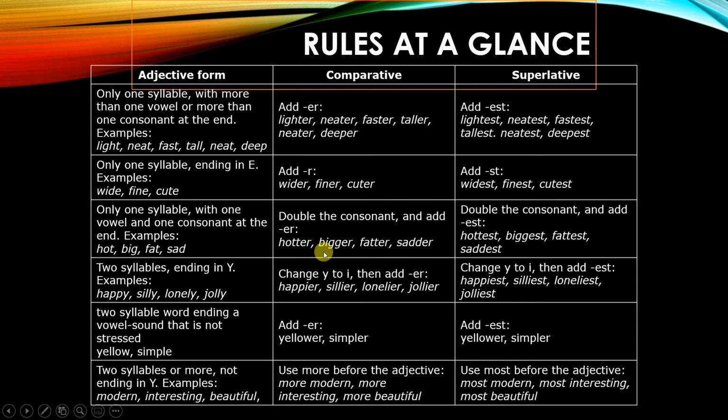Hotter. Two syllables ending in Y, example happy, silly, lonely, jolly: change Y to I, and add ER, happier. For the superlative, change the Y to I, then add EST, happiest. Two-syllable word ending in a vowel sound that is not stressed, yellow, simple: add your ER, and for the superlative add EST to make yellowest, simplest. Two syllables or more, then you move on.